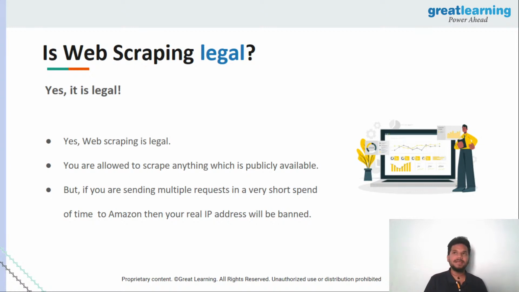But one thing that people take for granted is that they know it is legal, and if you continuously keep doing it, if you send multiple requests to keep pulling the data, well, what Amazon will do is they think that you're a bot, they think that you're trying to overwhelm their server or do some harm to them, and they will ban your IP address.